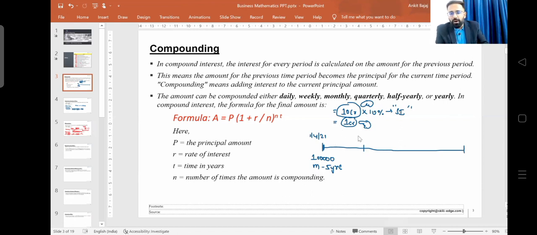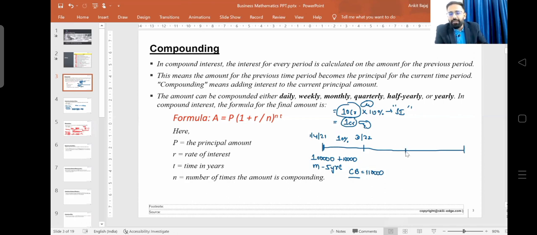So on 31st March 2022, what will be the value of the fixed deposit? Let's suppose the bank is offering you a 10% interest rate. So here you will be getting 10,000 rupees interest, and the closing balance of your FD is going to be 1 lakh plus 10,000, that is 1 lakh 10,000, right? So if you see here, in case of compounding, there is a change in the closing balance of your investment, right?